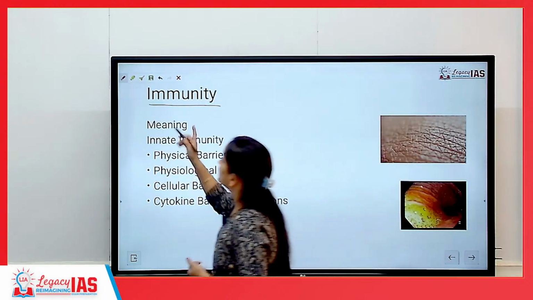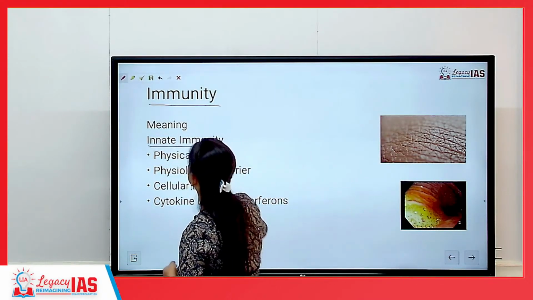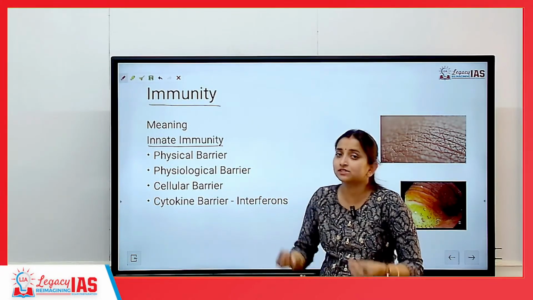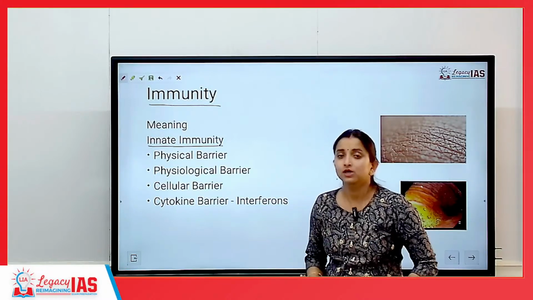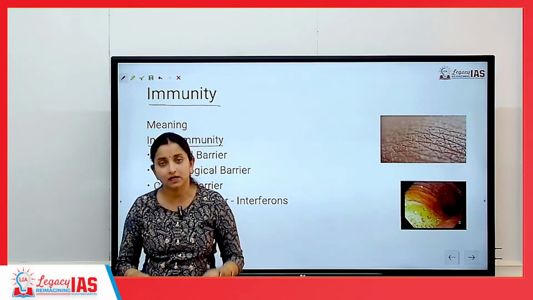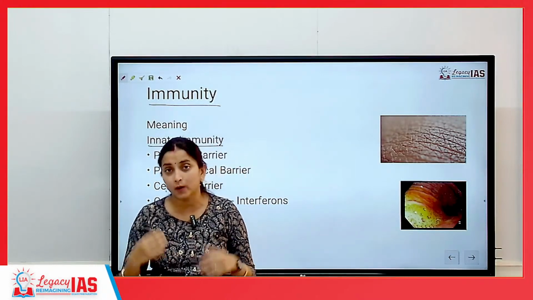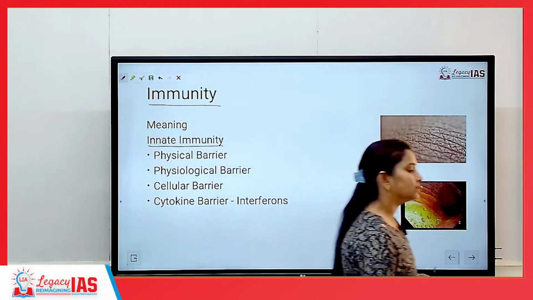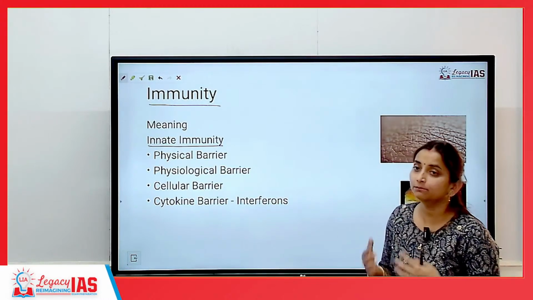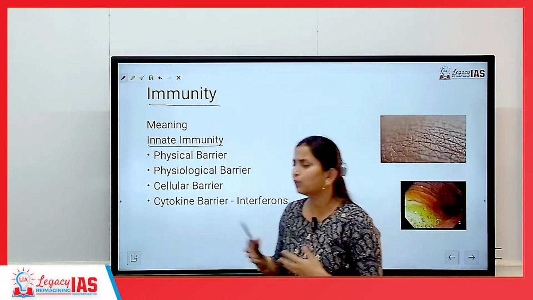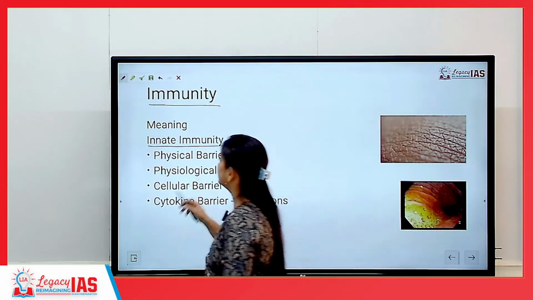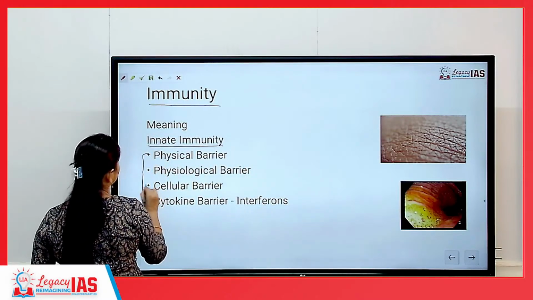Now, this immunity can be an innate immunity. Innate immunity matlab something that we have received since birth. Matlab this is naturally present because we are living organisms. Or another form of immunity can be an acquired immunity. Now, what is an acquired immunity? Acquired immunity matlab the person has acquired some kind of immunity against a foreign body. What is the meaning of it and how do we proceed with acquired immunity, that we will study. But first let us finish off innate immunity. Innate immunity itself is of 4 types.